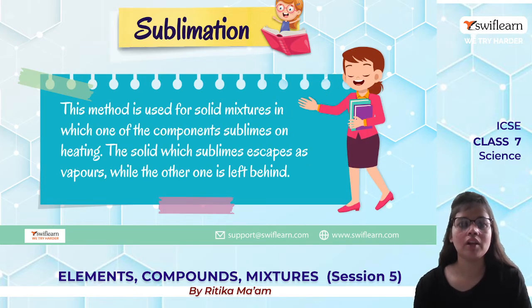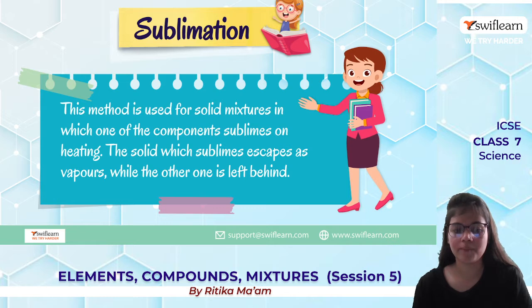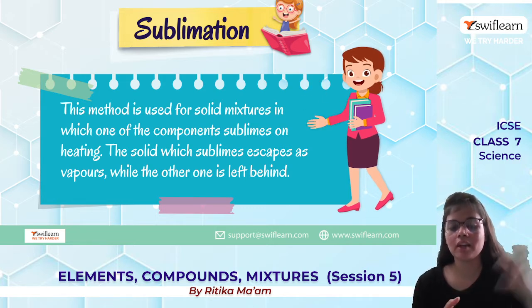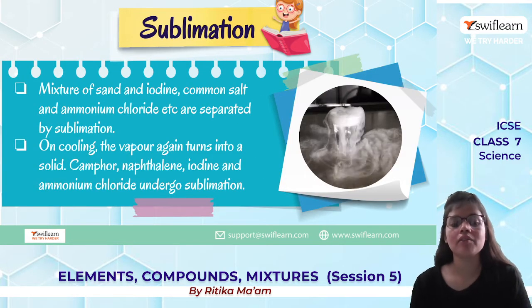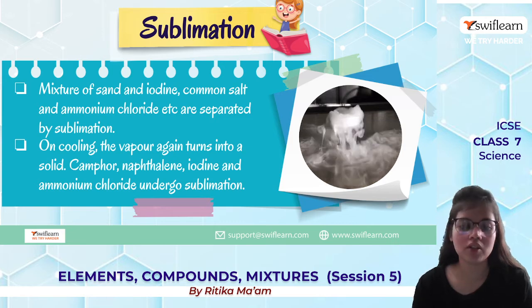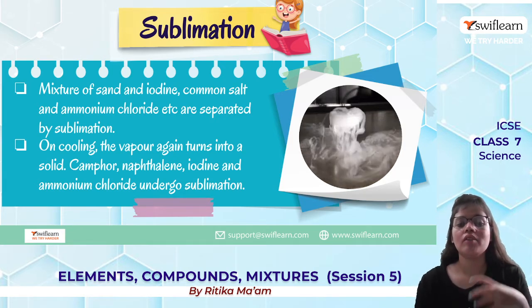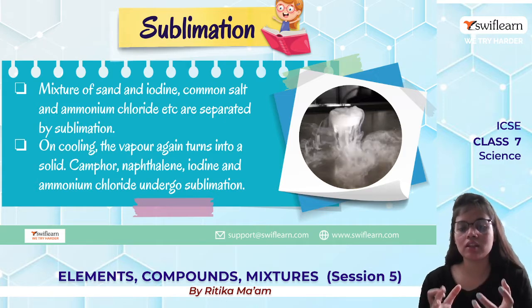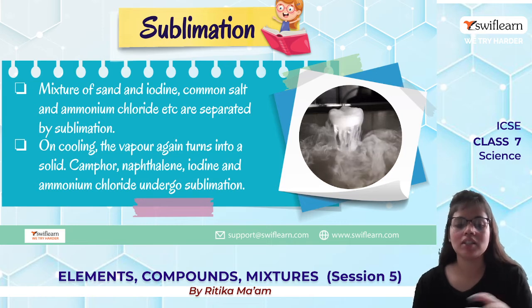How does it happen and what do we do? This is a method where we use a solid mixture in which one component sublimes on heating. The solid which sublimes just escapes as vapor, and the other one is left behind. For example, a sand and iodine mixture, or common salt and ammonium chloride. When we go for the sublimation process, one thing vaporizes and the other thing we get left behind.